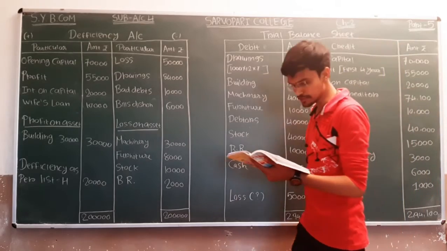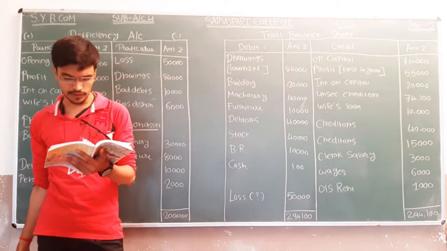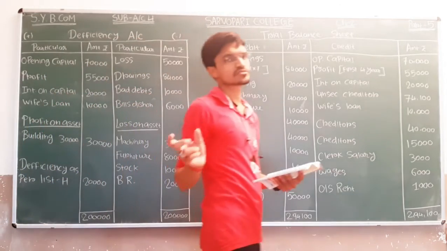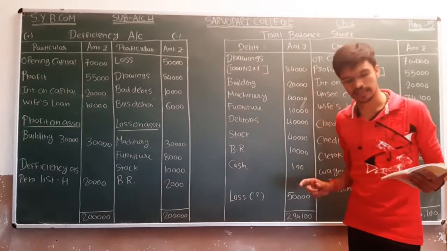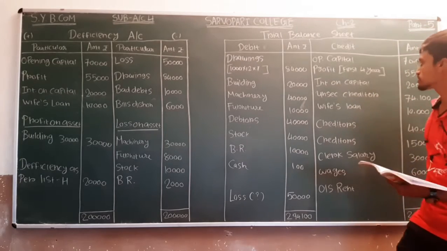Next comes interest on capital. It is also described in the paragraph. The amount of interest on capital is 20,000. Okay, so we describe it under the head of interest on capital on the credit side, and the amount is 20,000.